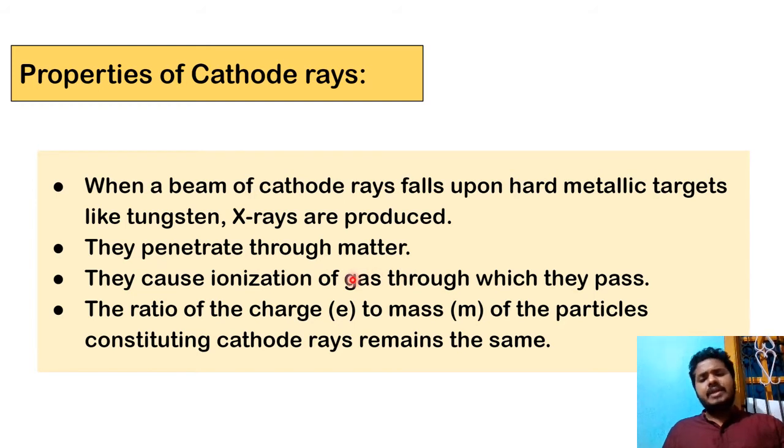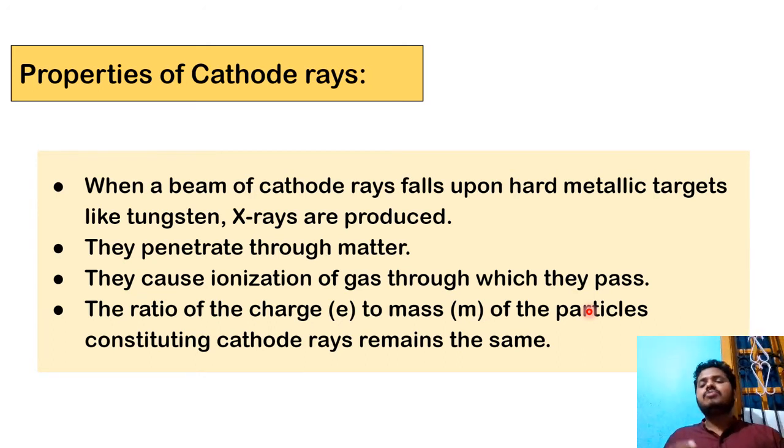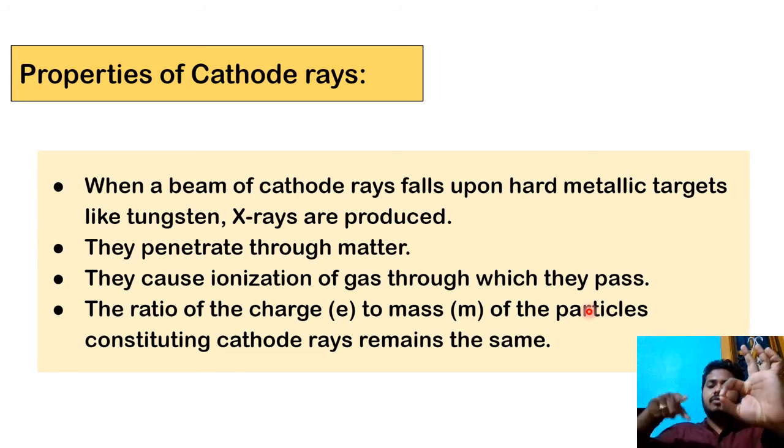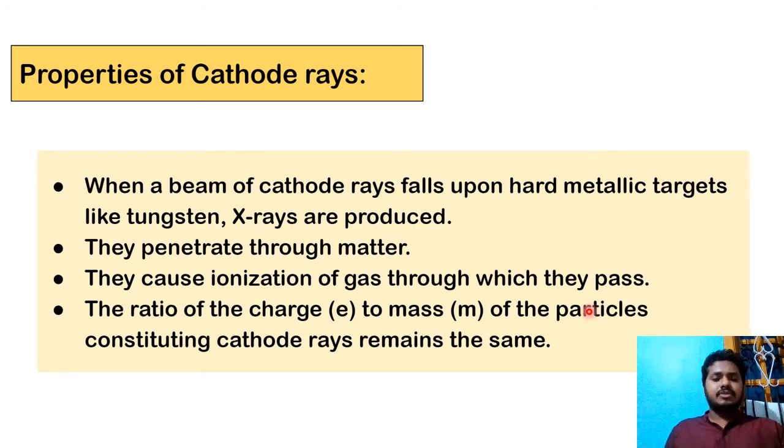And they were penetrating matter. The electrons are very charged and very powerful. They can penetrate through some materials, and they can ionize the gas when they pass. That's the reason we observe the color. Ionization means removal of electrons, right? Removal of an electron from an atom is called ionization, and those electrons were kicking out some of the electrons in the atom, therefore producing ionization.